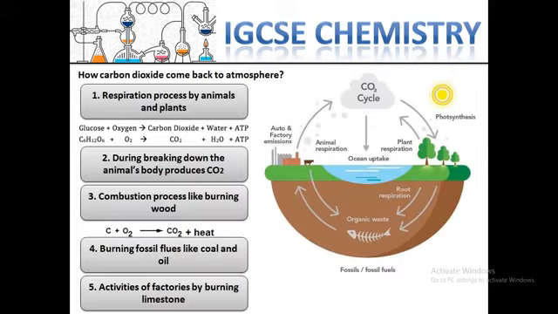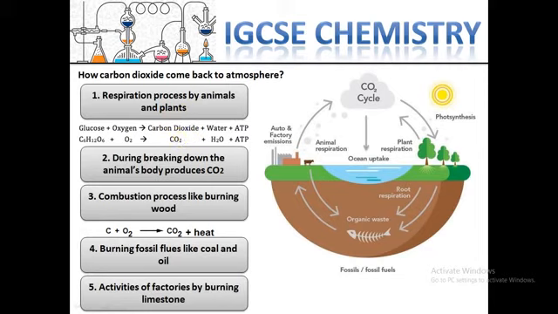This is the reverse process of respiration. So respiration is the opposite of photosynthesis. For photosynthesis, plants take carbon dioxide, but for respiration, plants or animals take oxygen and release carbon dioxide. It is opposite.